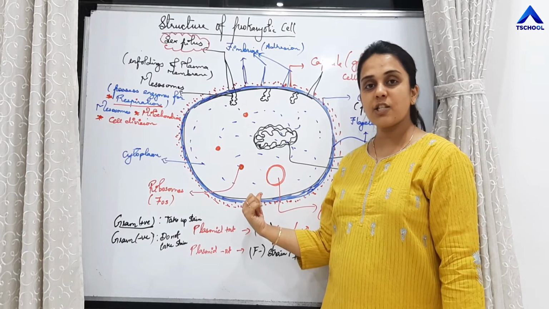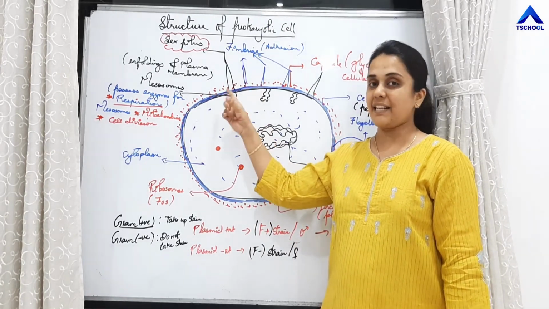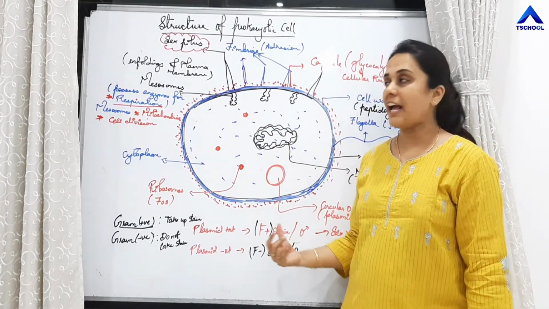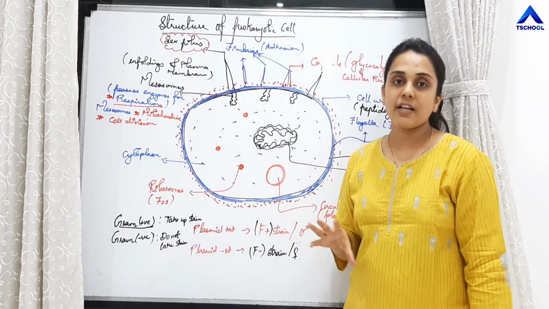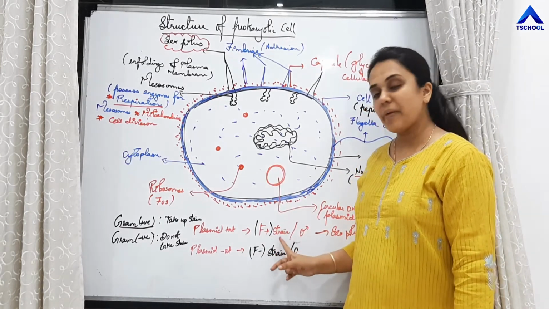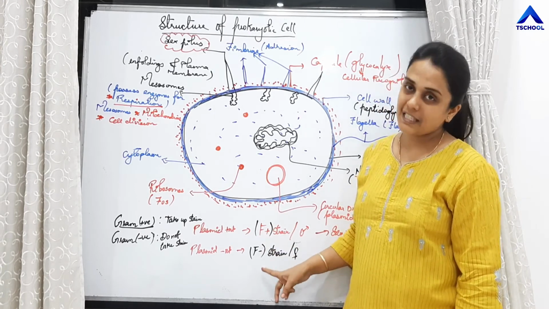If plasmid is present, then that bacteria will be able to generate sex pilus. So the male cell will have sex pilus, the function of which is conjugation, that is transfer of this plasmid from the male bacteria or male cell to the female cell.